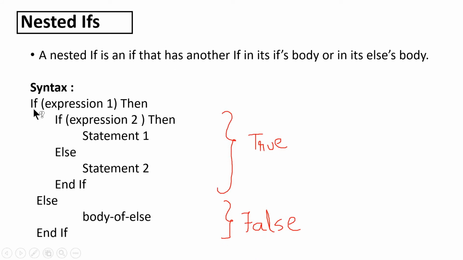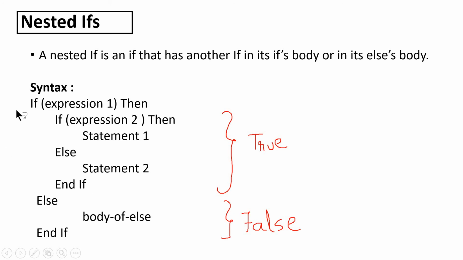This will begin with the keyword if, and within the set of parentheses we can see here expression 1 or condition 1 will be available. If condition 1 is true, then this entire set will be taken into consideration. Inside this we have a block. Again we will be having an if else statement here. This will again begin with if, and here we have expression 2 or condition 2. If condition 2 or expression 2 is true, then statement 1 will be executed. If condition 2 is false, then the else part, statement 2, will be executed.